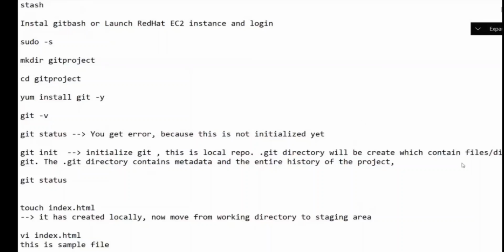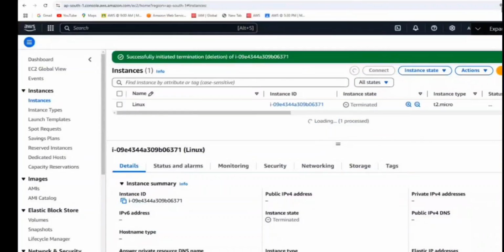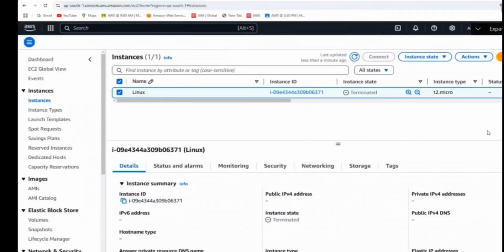So first of all, in order to do the Git practice, what do we need to do now? We need to first launch an EC2 instance. Yes or no? Okay, sir, is it mandatory to launch an EC2 instance to work on Git? No. You can do it on your laptop also. You can install Git on your laptop also, and you can work there.